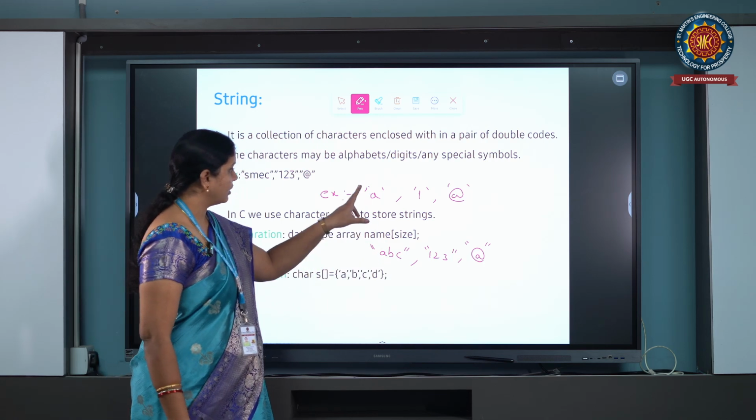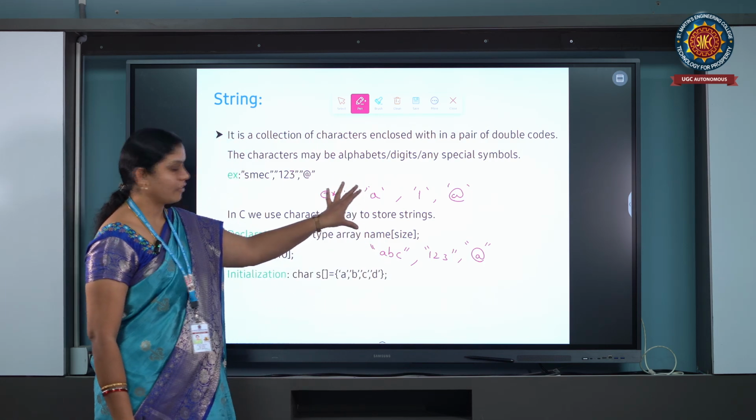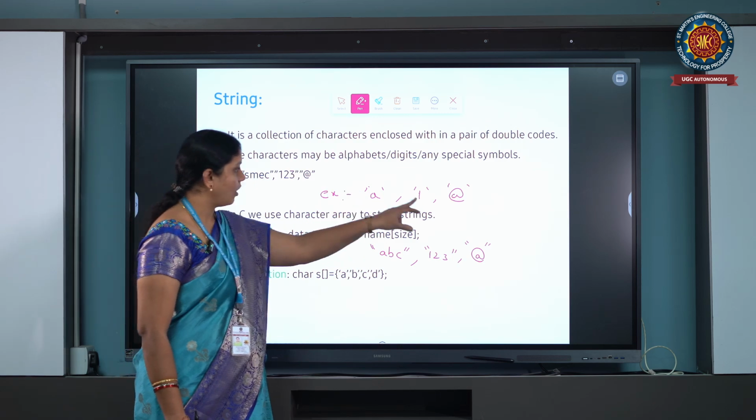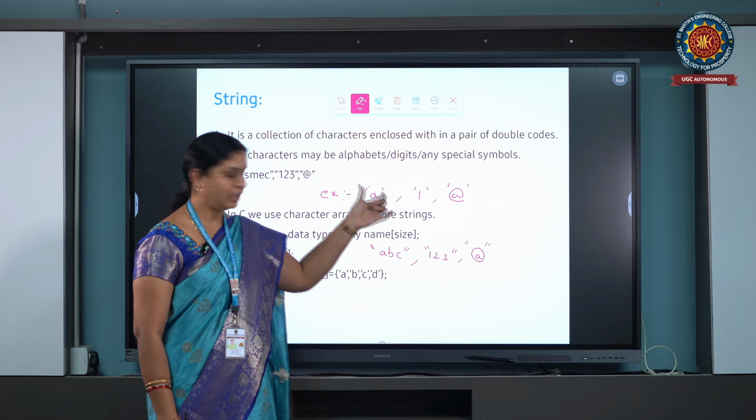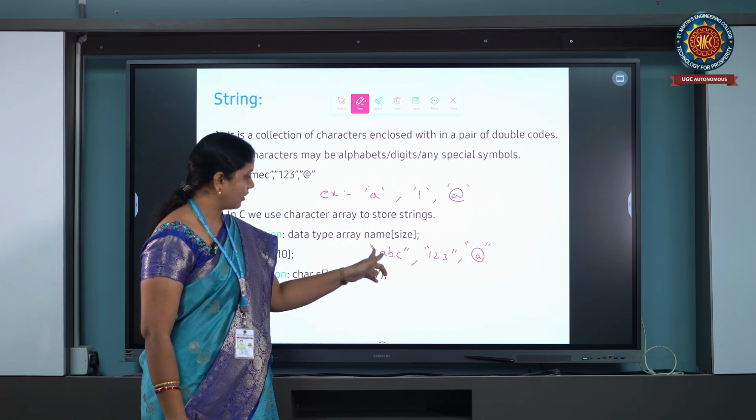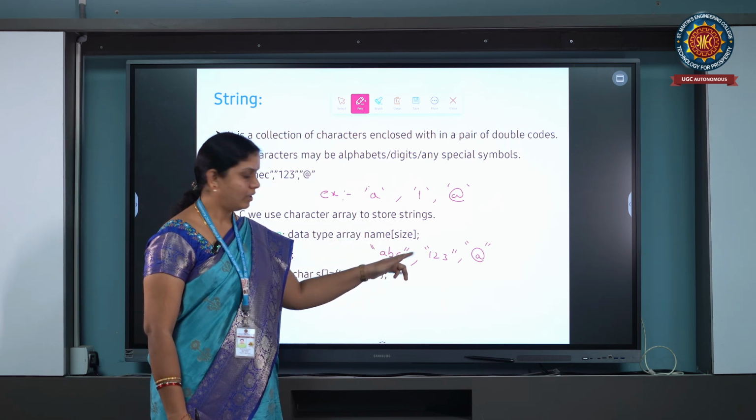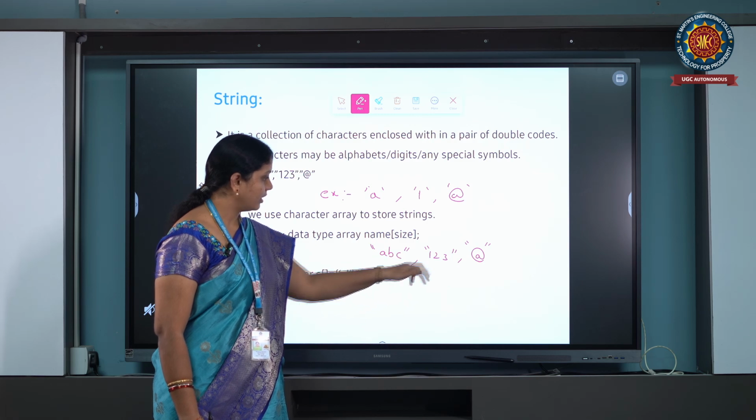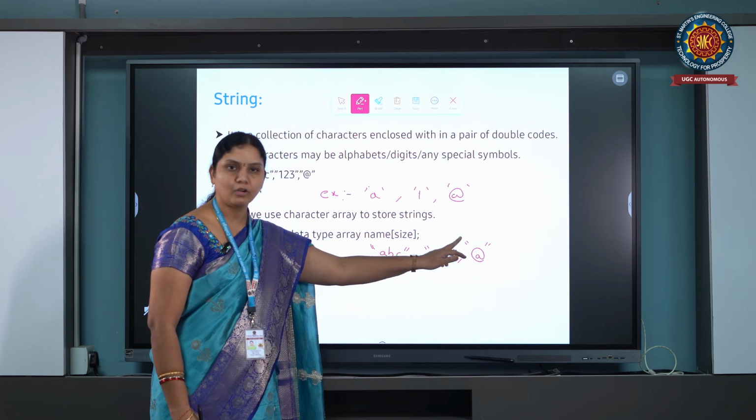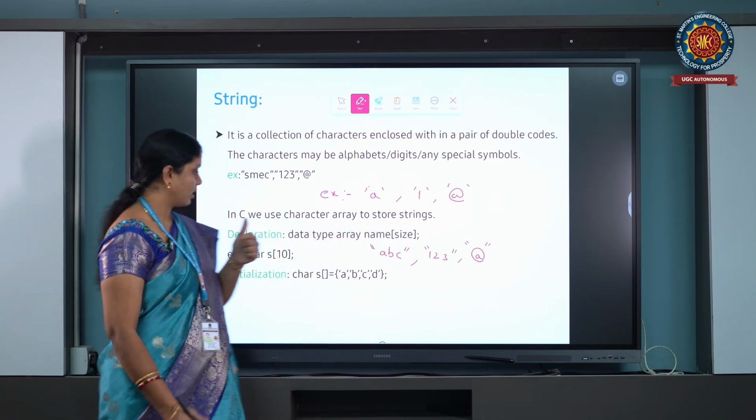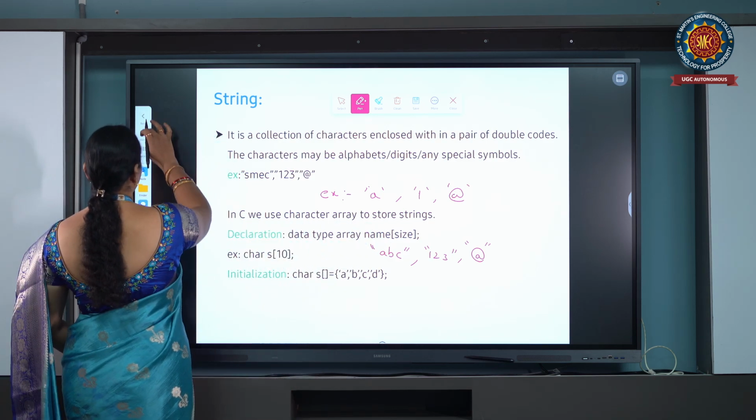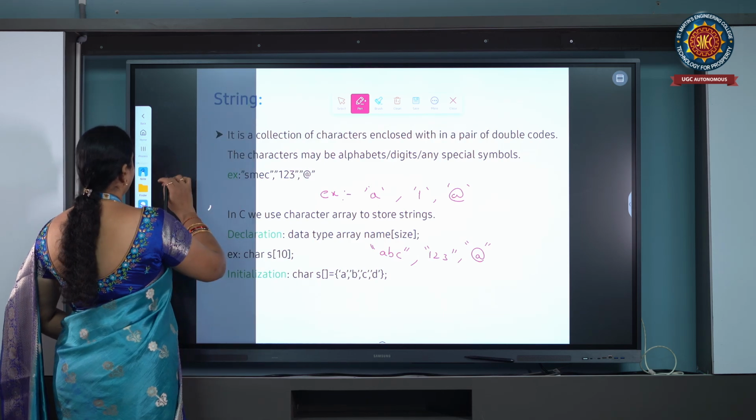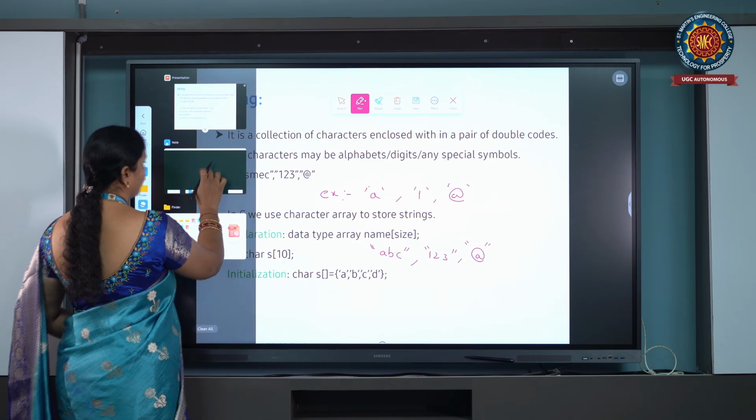Here is the difference between a character and a string. A character may be an alphabet, digit or special symbol enclosed within single quotes. A string is a collection of characters, which may be alphabets, digits or special symbols, enclosed within double quotes. So now we can discuss how a string is declared and how a string is initialized.